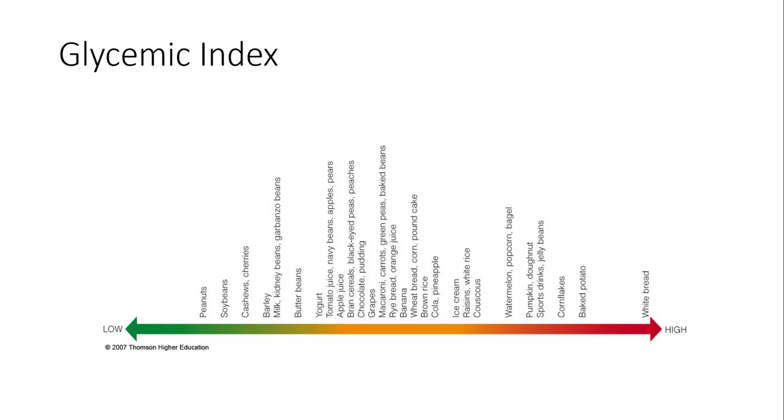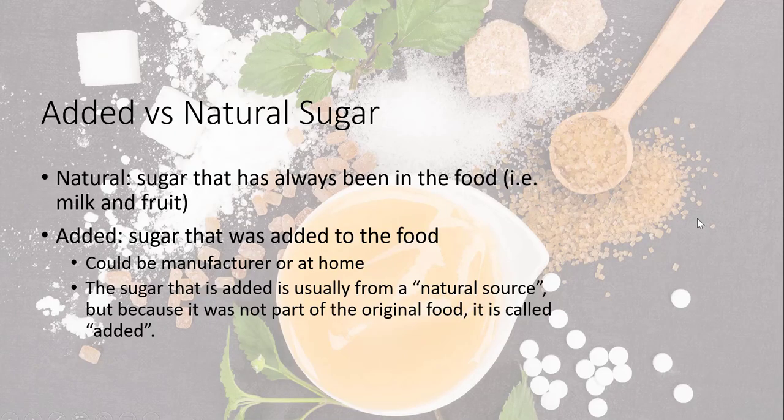Let's take this a step further. Previously, I said that carbohydrate foods are not inherently bad, and this is true. Milk is sugar, lactose, but has a lower effect on blood sugars. So how do we judge whether or not a food is a good carbohydrate? Let's start with the simple sugars.